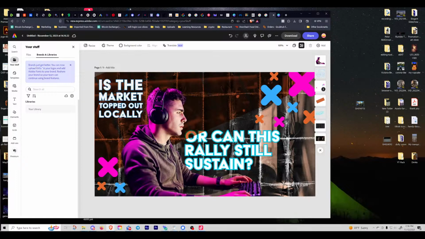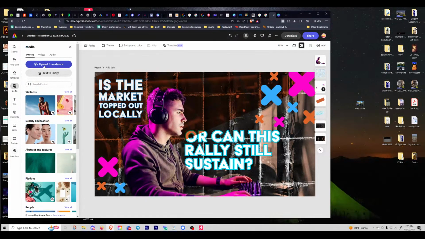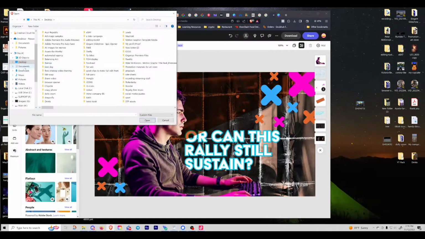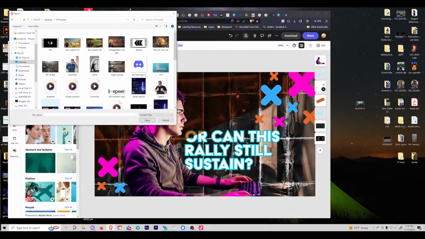It says brands got better. You can upload SVGs, logos, and fonts to your brand, things like that. So it's getting there, but it was over here. So media, I'll upload it and I'll make sure that, where is it? Where's my assets here? Here there, assets.